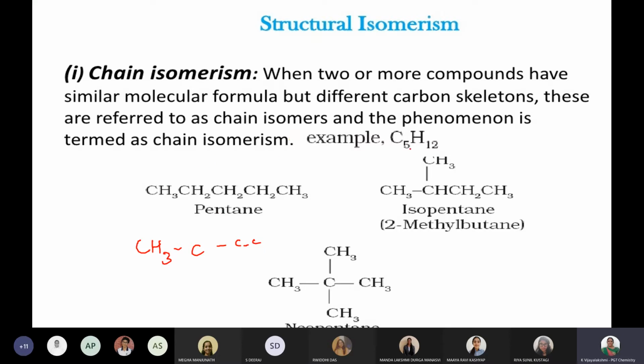For example, C5H12 they have given. So what is C5H12? That is nothing but the general formula of pentane, the ANE formula. It is an alkane group, a saturated compound, sp3 hybridization. Whenever we are looking at that formula, we will follow all these things, so you can come to know during examination time. Suppose if they are asking, that will be helpful.